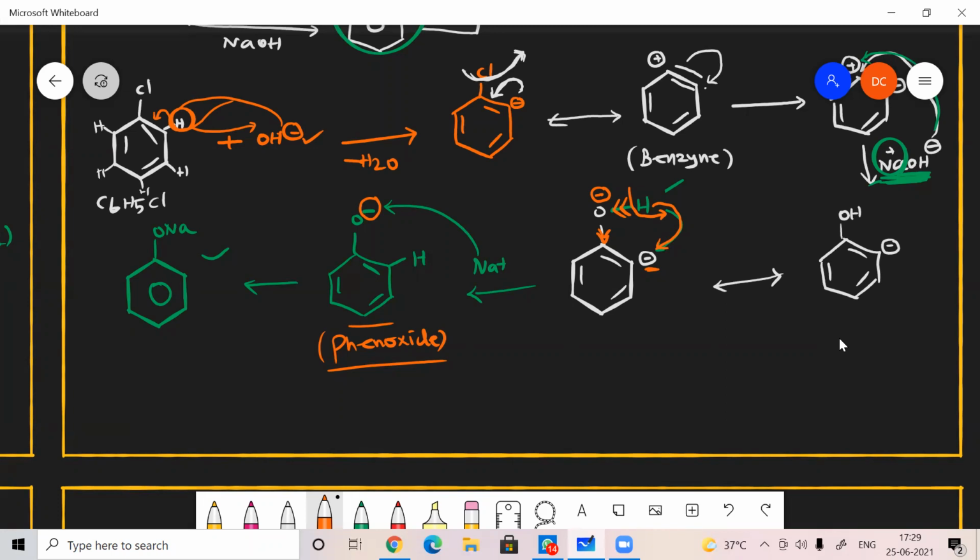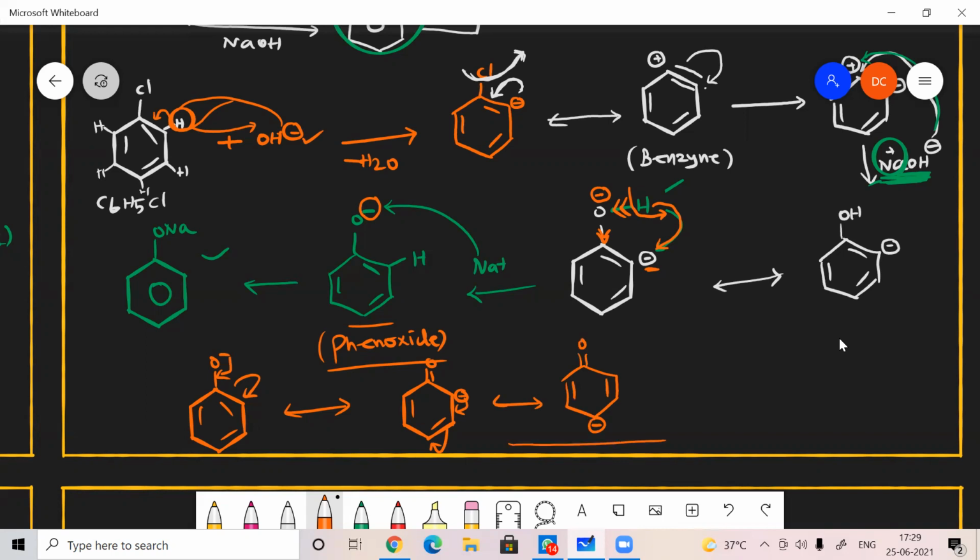Because it has more resonating structures. I will explain in another mechanism. Say for example, if you take a phenoxide ion like this, O minus, and this electron will be shifted over here, and this will be shifted here, and then what will I get? I'll get a structure like this. That is, here negative charge, here double bond O, here one double bond, here one double bond, and here this electron will be shifted here, and this electron will be shifted over here. Then what will happen? So here I got negative charge, double bond, double bond, double bond. So likewise, it is involved in many resonating structures. That's why it is more stable.